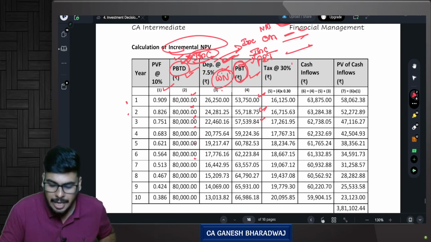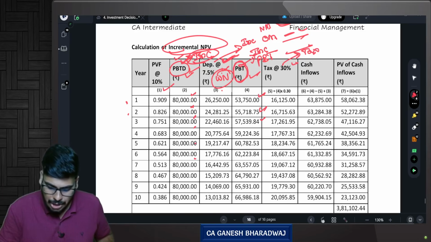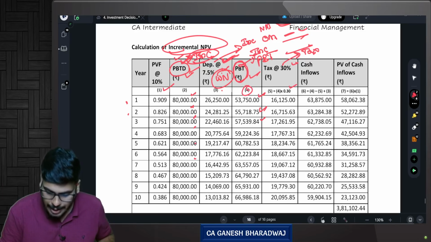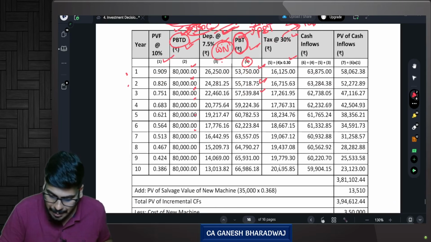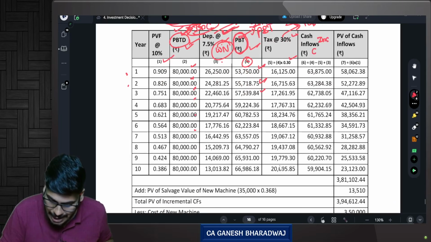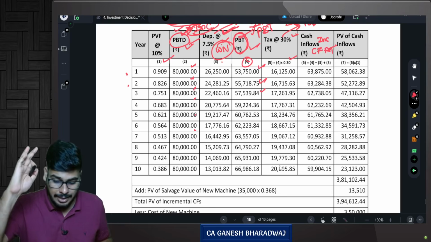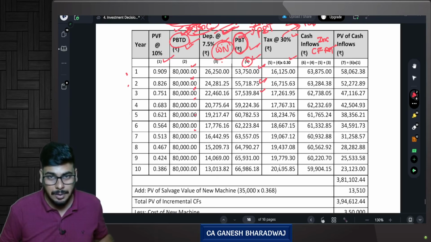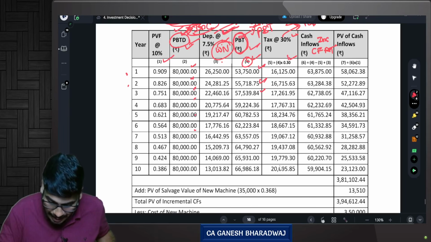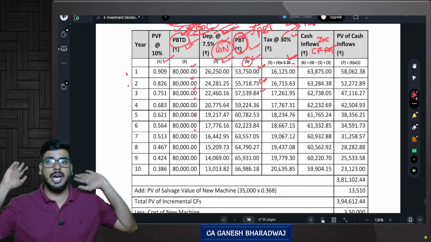On this only we are computing the tax. This is nothing but the tax payable on that extra profit generated every year. So this is column number 4 into 30% tax. Are you clear with this? So what is going to be my incremental cash flows after tax? Be very, very clear about this. Profit before tax minus tax, add back depreciation. Are you clear with this?